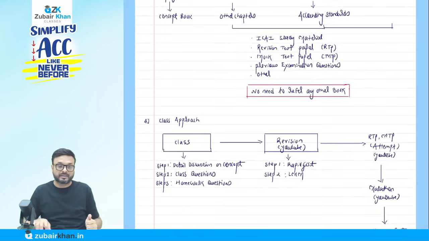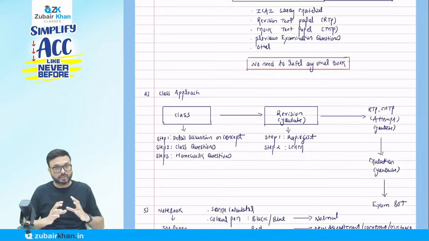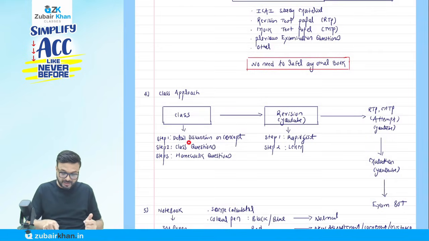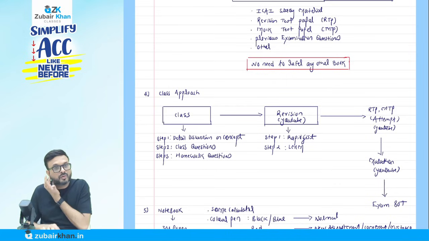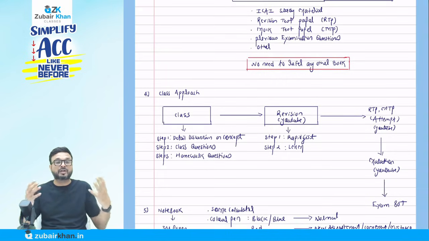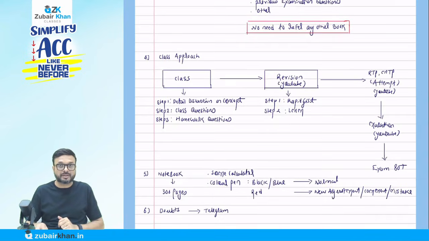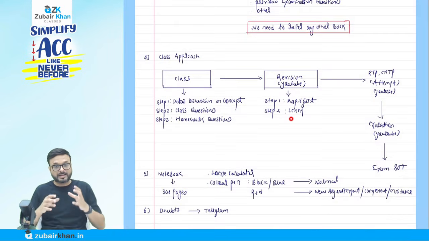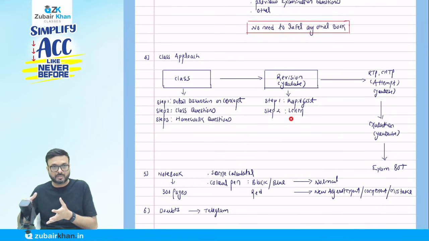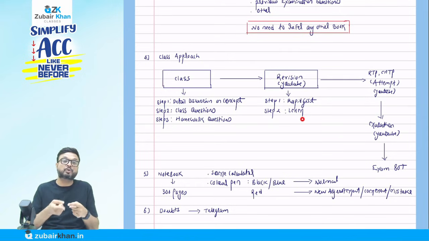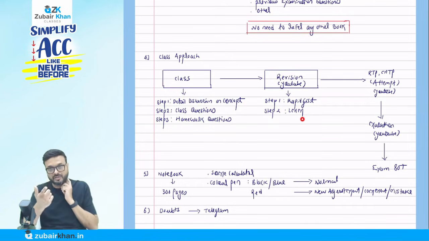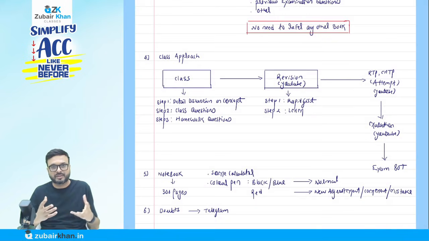Then the class approach, I already told you: as we started the concept part today, tomorrow we are going to solve questions. Then I will give the homework. Today's homework is just to read whatever we have covered in the class. At the end of every chapter I will give the LMM, that is, the question numbers from the chapter that you have to practice, and use them in your revision time.